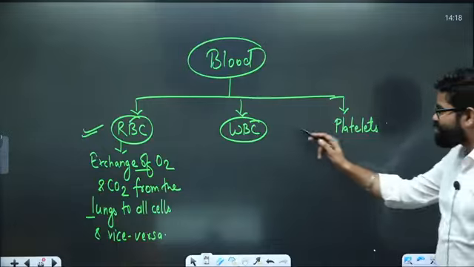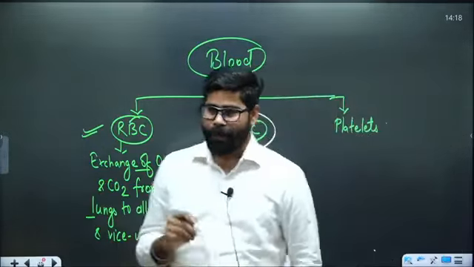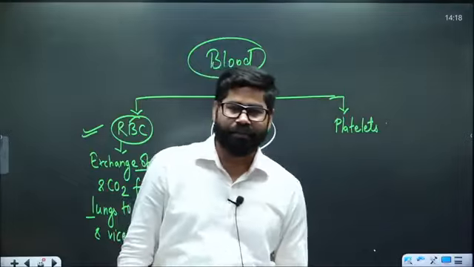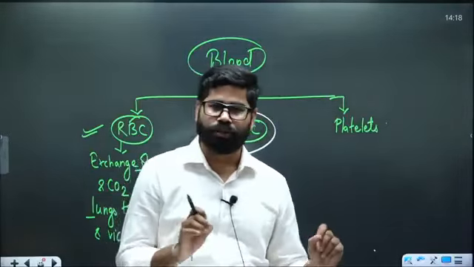So that is one, RBC. Now in white blood cells, we have multiple types of cells. White blood cell is not of one type.